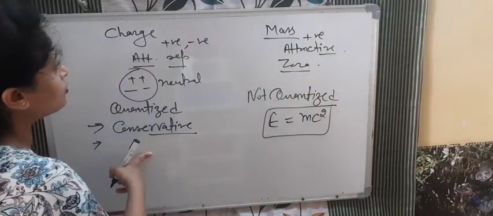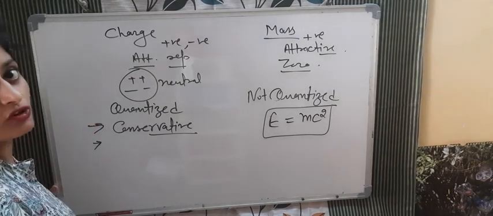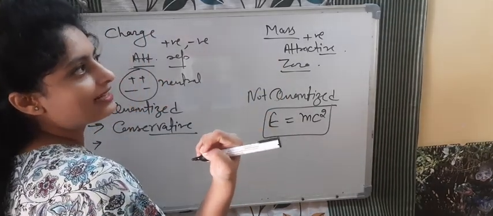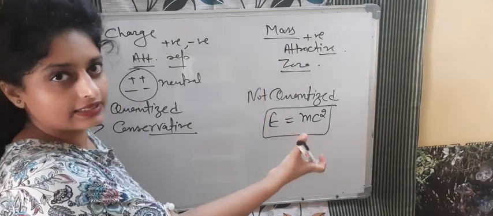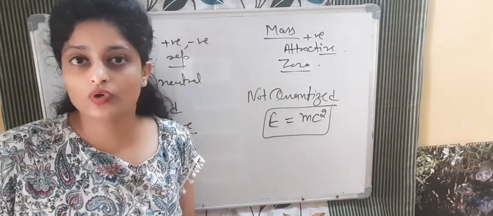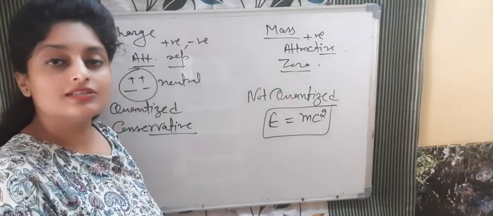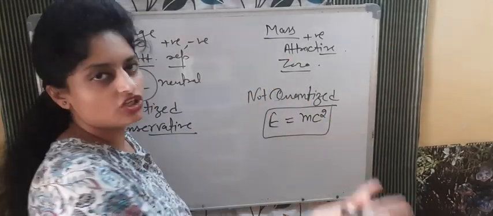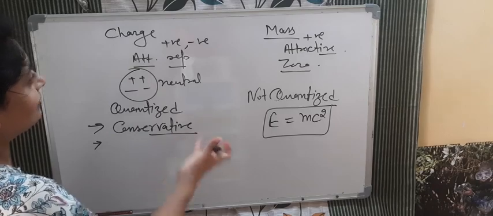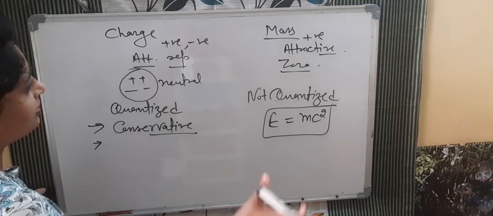Between the charges, the forces that can act are electrostatic force, and gravitational force is also possible. For mass, there is gravitational force and, other than that, nuclear force also exists, like between proton and neutron inside the nucleus. Protons and neutrons are heavy particles and they are bound together inside the nucleus with nuclear force. So in the case of mass there is gravitational and nuclear force. In the case of charge, gravitational force can also exist, and other than that, electrostatic force is there. So these are the basic differences between charge and mass.